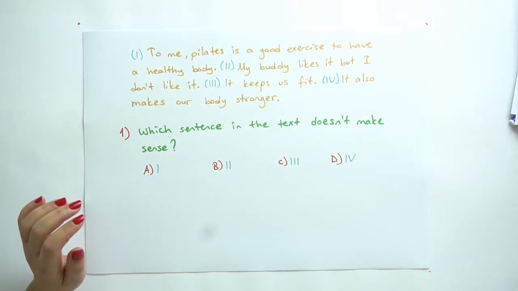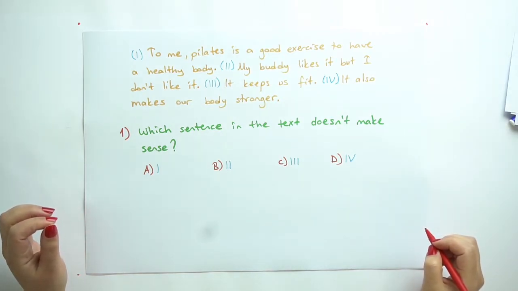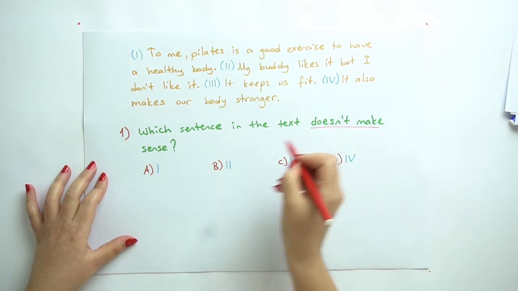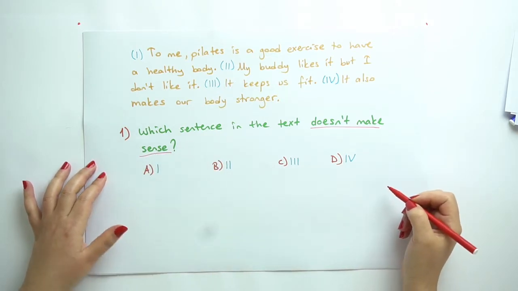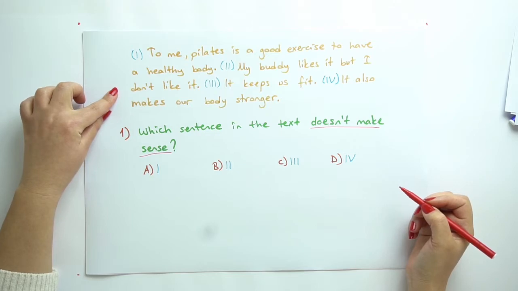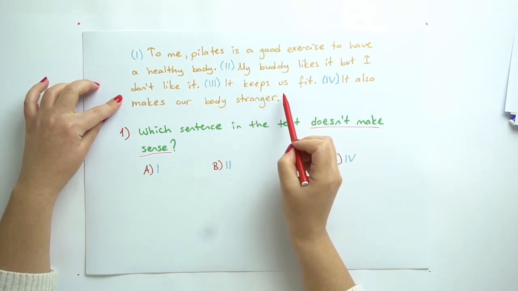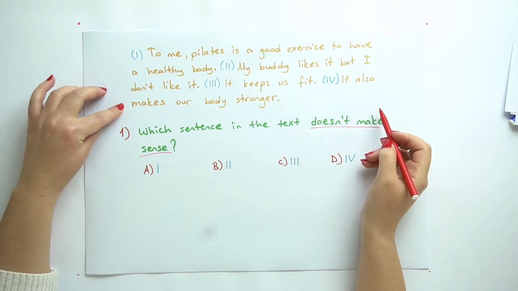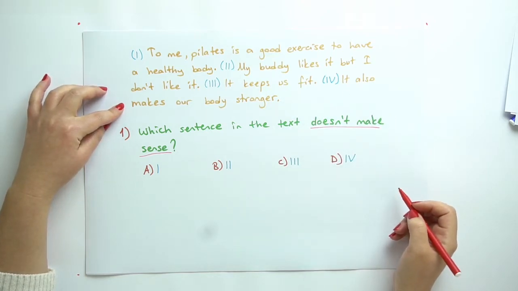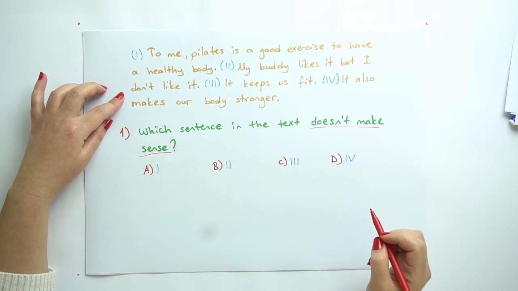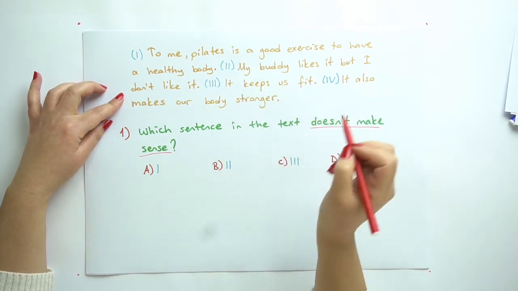Okay, my friends, so let's have a look at the questions related to Unit 2. Which sentence in the text doesn't make sense? 1. To me, Pilates is a good exercise to have a healthy body. 2. My body likes it, but I don't like it. 3. It keeps us fit. And 4. It also makes our body stronger. 1, 3, and 4 are about the benefits of Pilates, but 2 doesn't make sense here.